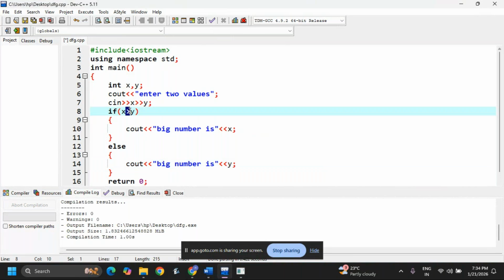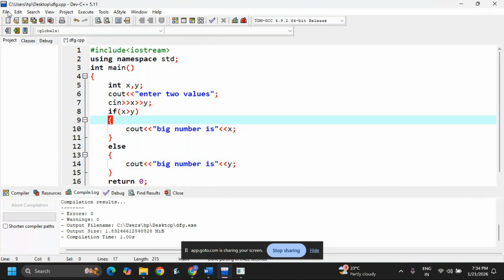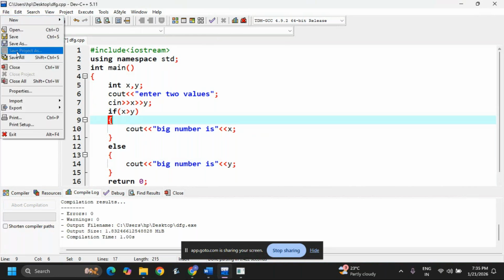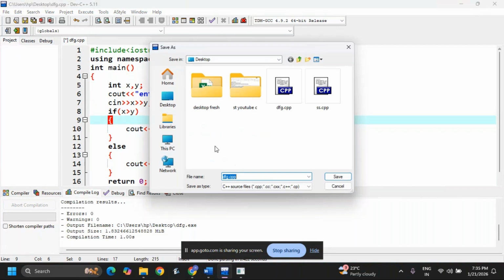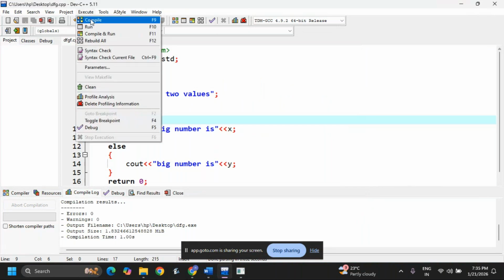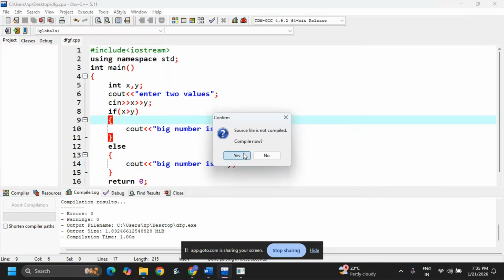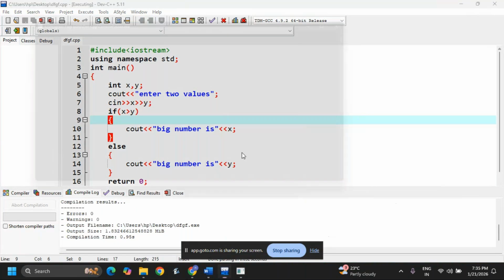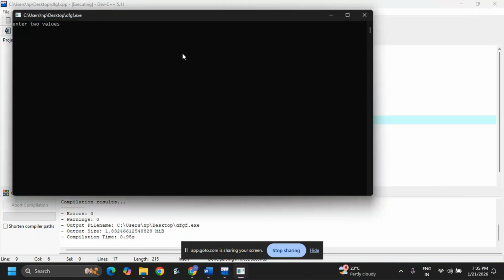In the second chapter I told you I will continue that in the control statements. This is the example, you can write it. Now file, save as. If you are following my videos, the terminology will also come very easily. Sometimes I give the connectivity to reduce the length of the video. Execute, run. If any doubts are there, you can comment.